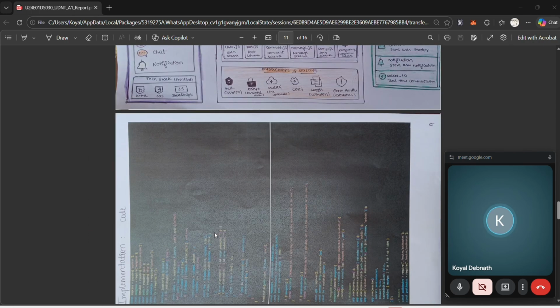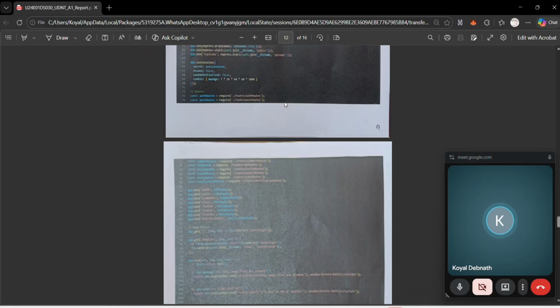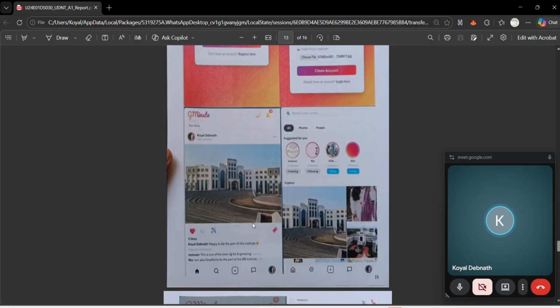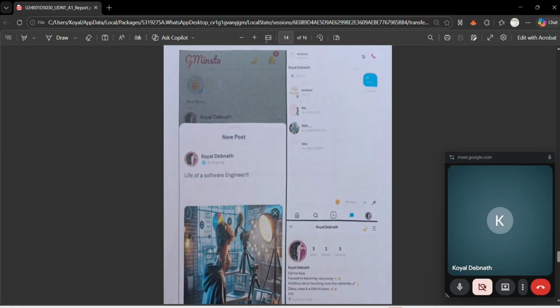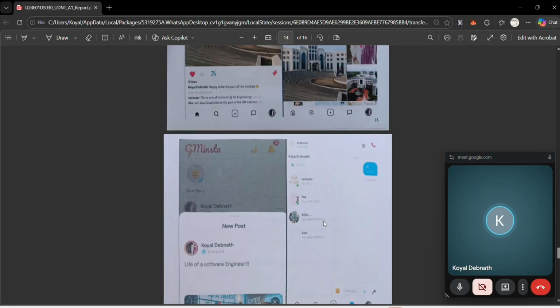So next, moving to the next part, that is the implementation part, that is the code and output. So here is the code and here is the expected output. I will demonstrate it. So in here the expected output will come like login, register, this is feed, this is explore, and this is the creation of a post. Here is the notification, here is the mode like dark or light, here is the real-time chat, and here is the user profile. So this is the expected outcome.